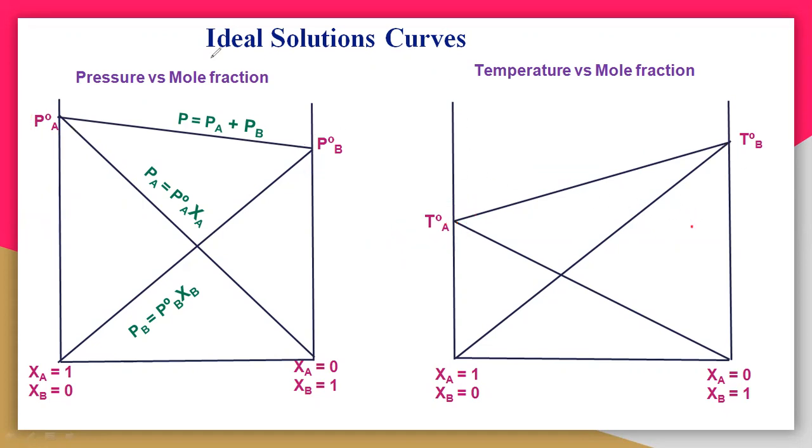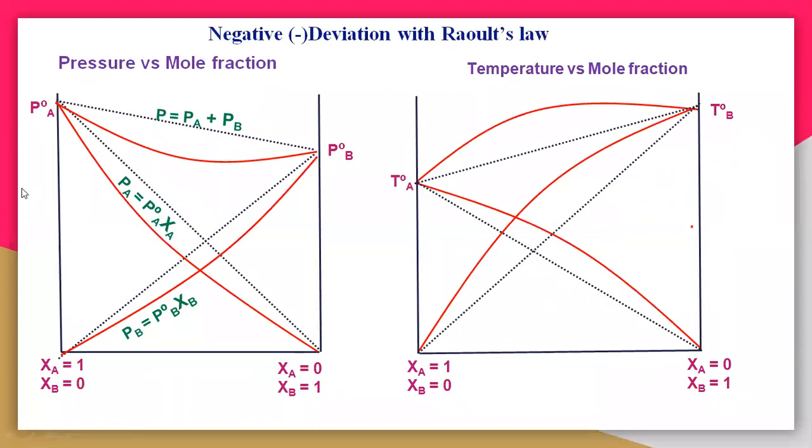So you can take the non-ideal solution also. See here the non-ideal solution. This is the negative deviation, because the curves are like this. You can see here the curves. Here they are negative, lower than the ideal curve. So here the P naught A is greater, and here again the T naught A is lesser.